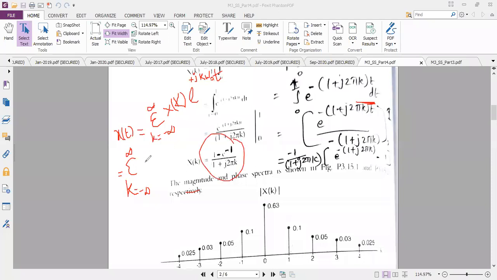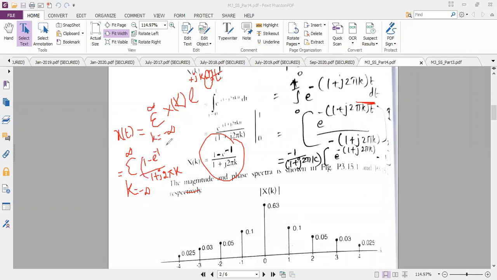So it is 1 minus e power minus 1, the whole divided by 1 plus j 2 pi k, and see, in the e power term I have omega naught. Do we have the omega naught value for this problem? Can anybody check and tell me omega naught? 2 pi. Okay, so 2 pi.